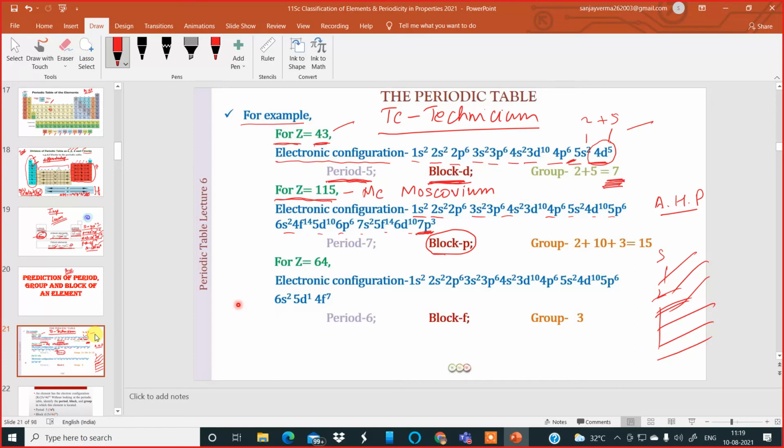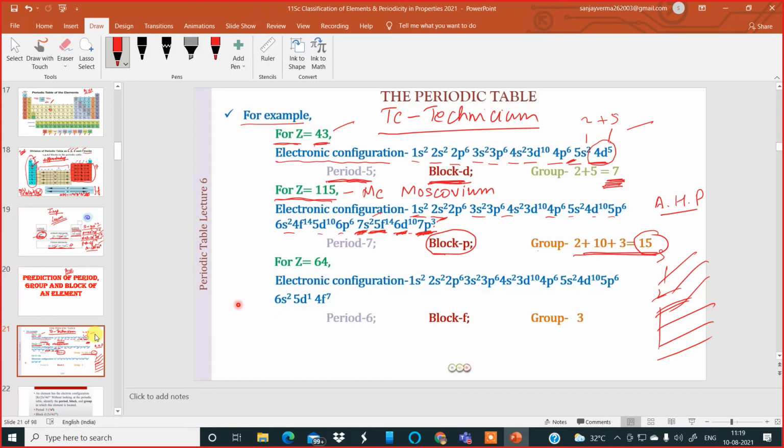After that, let's get the group. To get the group, we have to add this 3, plus this 10, and just below 6d, before 5f, there is 7s2. So we add this 2 over here, plus this 10, plus 3, and it comes to 15. We do not add 5f, because it is completely filled. 5f14 is inside. So we add 7s with 2 electrons, 6d with 10 electrons, and 7p with 3 electrons, which makes 15.